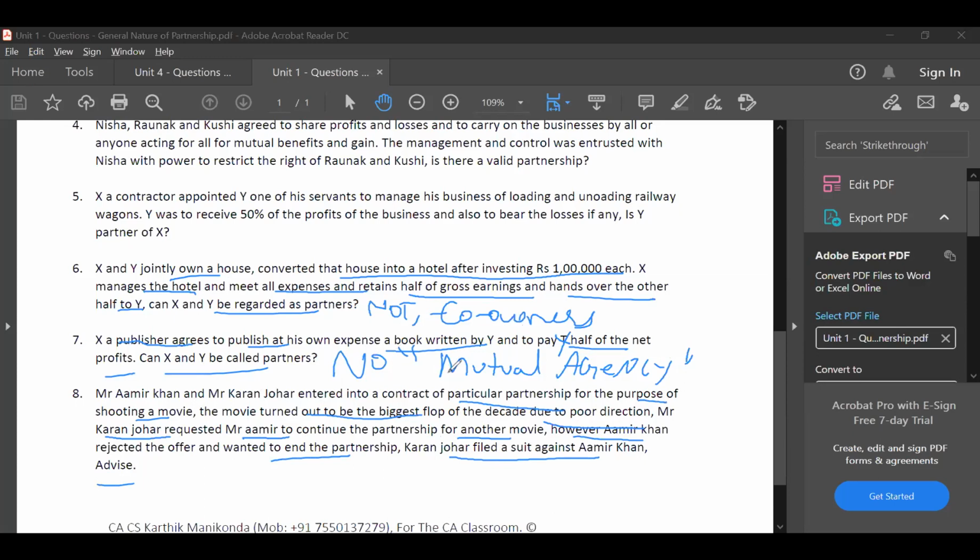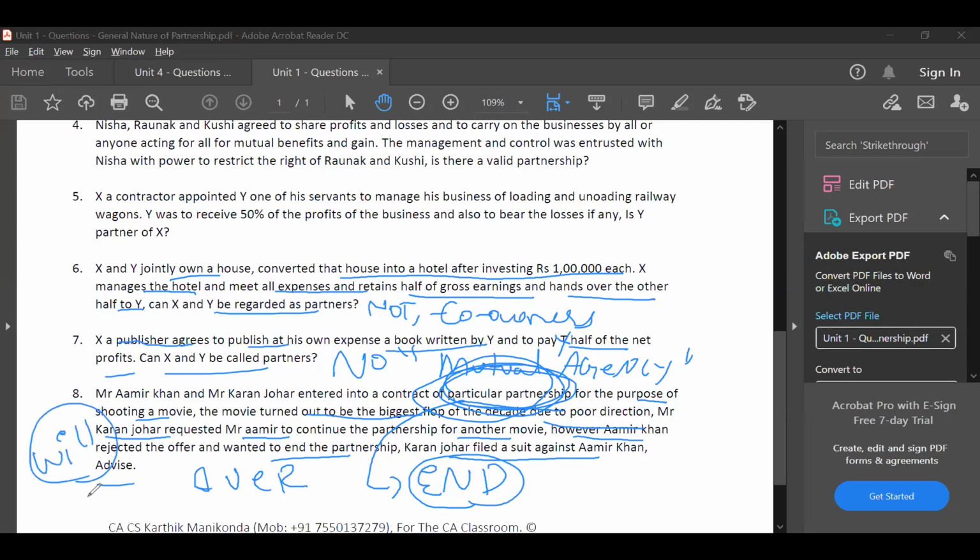No, because the main concept here is particular partnership. What is the logic of particular partnership? Partnership will come to an end after the project is over. Here one movie is over, therefore the project is over. Only if it is partnership at will, then the partnership will continue for an indefinite period, and then the suit will be tenable. Since this is a particular partnership, the suit will not be tenable. I hope you guys have understood this.